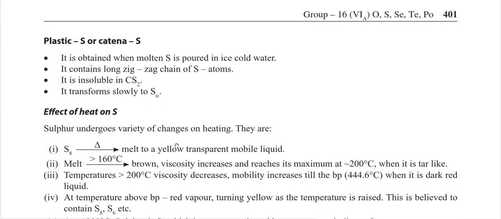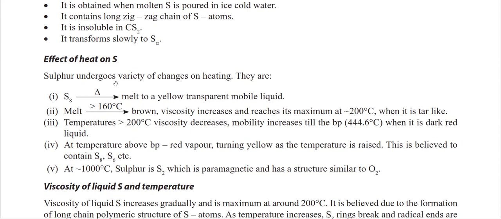Now the effect of heat. If I am giving heat below 100 degrees centigrade, initially the sulfur will melt and convert into a yellow transparent mobile phase. But if I am giving a temperature more than 160 degrees centigrade and less than 200, this melted sulfur converts into yellow to brown solutions.